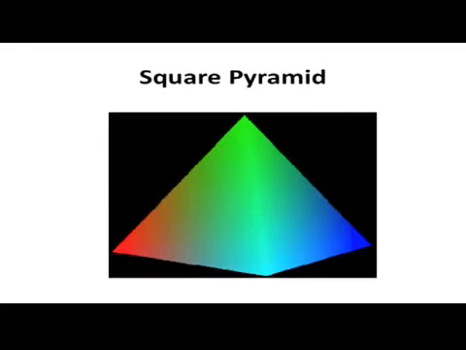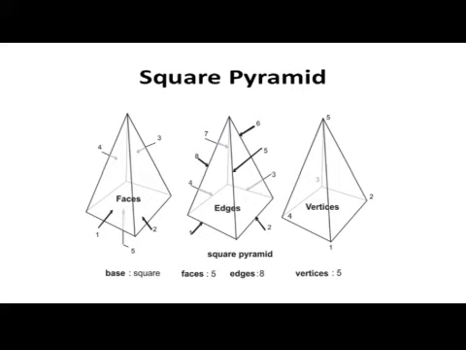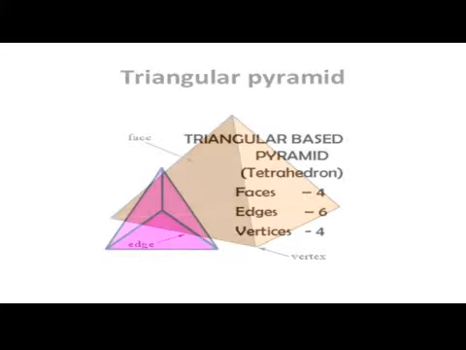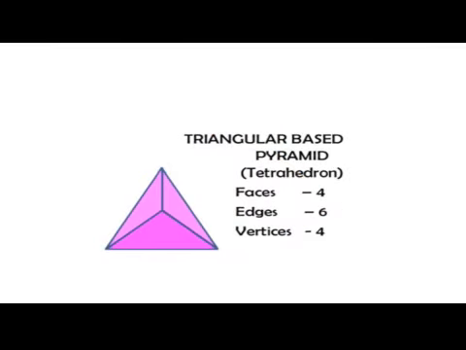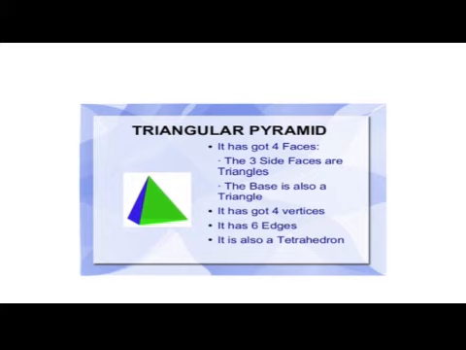Now coming to square pyramid. A solid whose base is a square and whose side faces are triangles having a common vertex is called a square pyramid. A square pyramid has 4 lateral triangular faces and 8 edges. Next we will see about triangular pyramid. A solid whose base is a triangle and whose side faces are triangles having a common vertex is called a triangular pyramid. A triangular pyramid has 3 triangular lateral faces, 1 triangular base and 6 edges. A triangular pyramid is also called a tetrahedron.